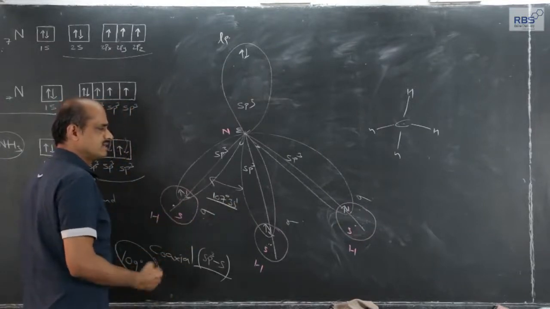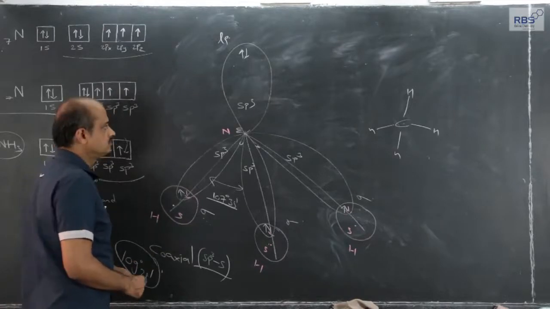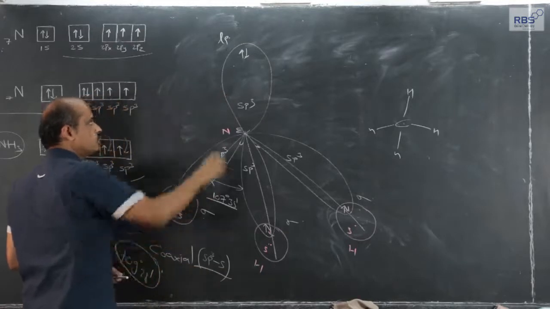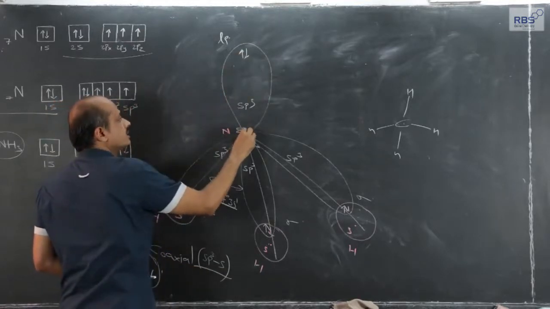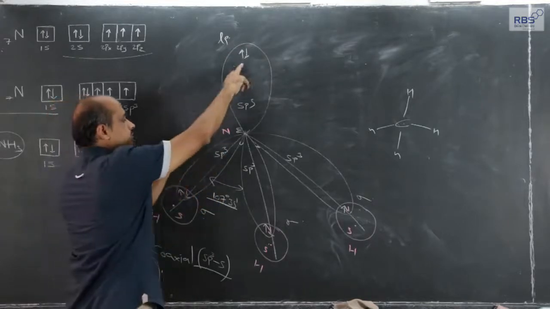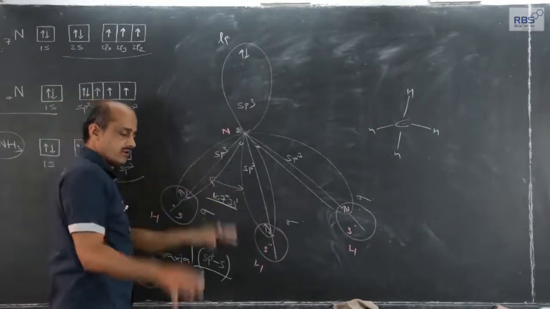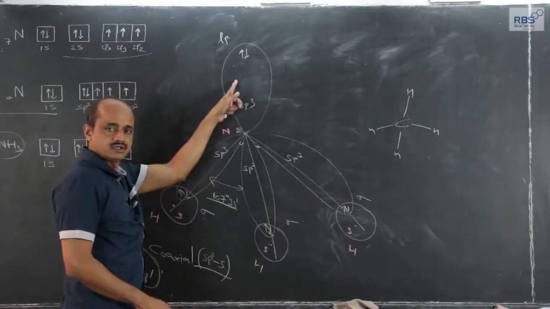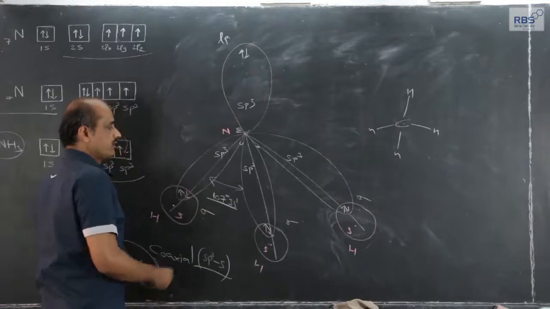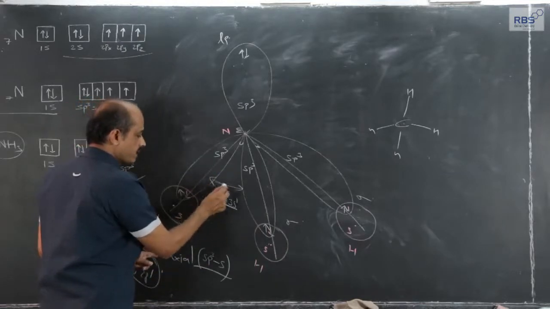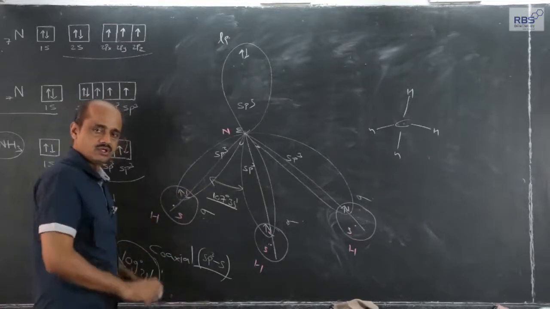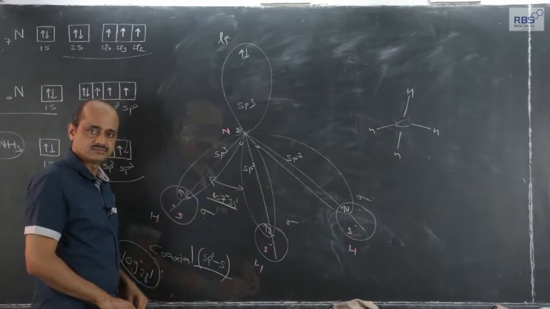Why this decrease in bond angle? As I have just told you, since the lone pair is under the influence of only one nucleus, it exerts more repulsion on bond pairs, and therefore this lone pair will push the bond pairs away from it. So in turn, the bond pairs come closer towards themselves, and because of this effect, the bond angle reduces from 109 degree 28 minutes to near about 107 degrees.